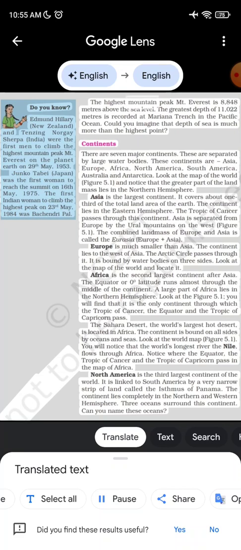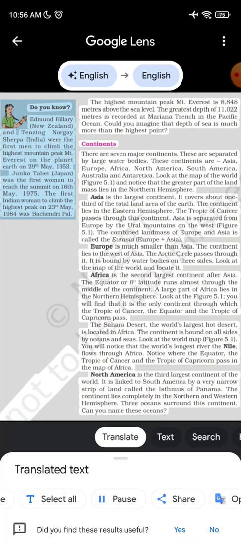The highest mountain peak, Mount Everest, is 8,848 meters above the sea level. The greatest depth of 11,022 meters is recorded at Mariana Trench in the Pacific Ocean. Could you imagine that depth of sea is much more than the highest point?